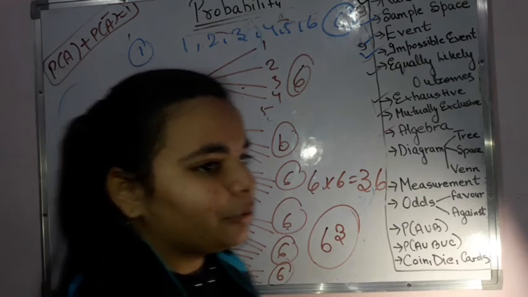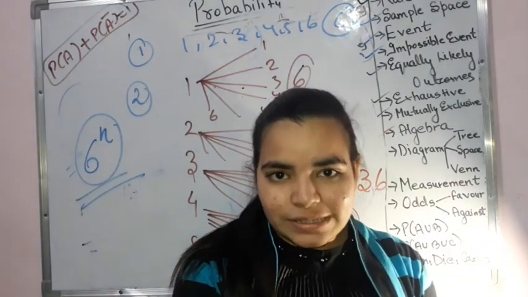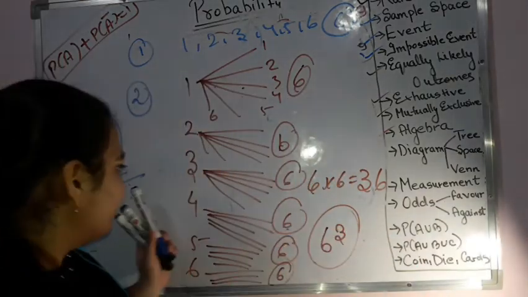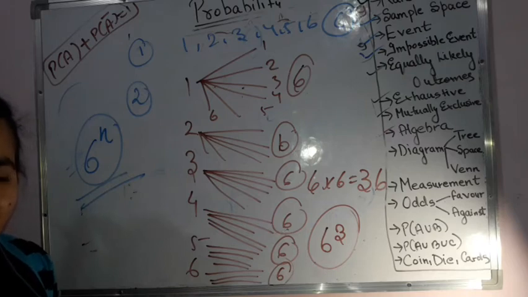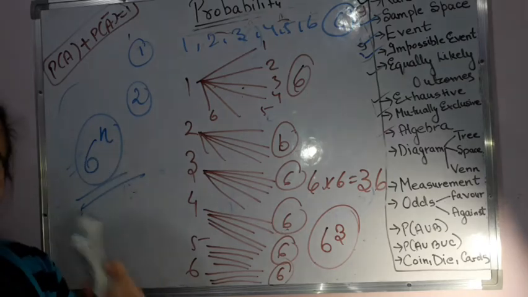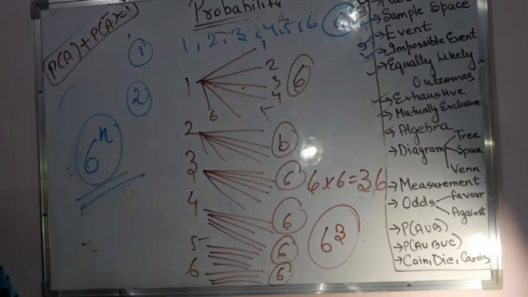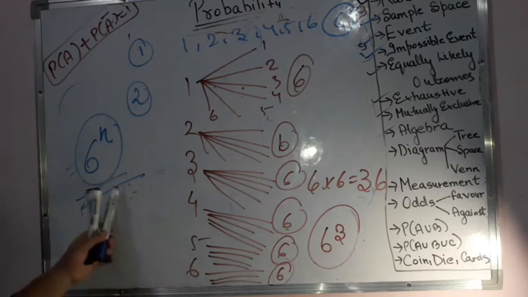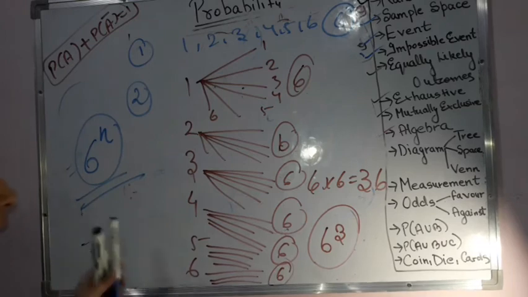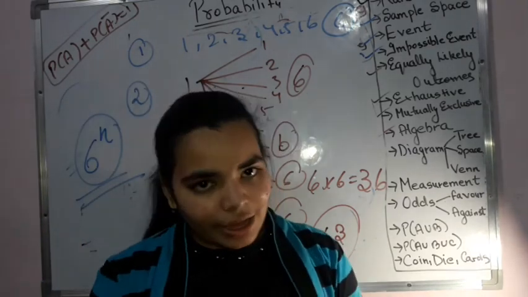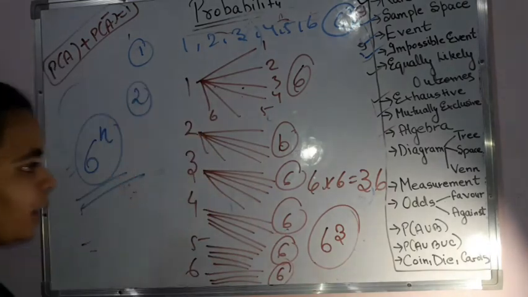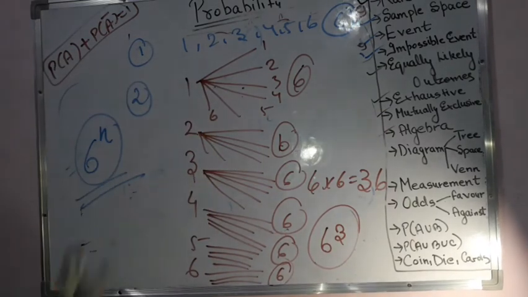Whatever number of outcomes you can get when tossing it once, that same number is raised to the power of the number of times you toss that same thing. So that will be 6 raised to the power n in the case of a die, and in the case of a coin we had 2 raised to the power n. I hope this part is clear now, that this is the total number of possible outcomes.